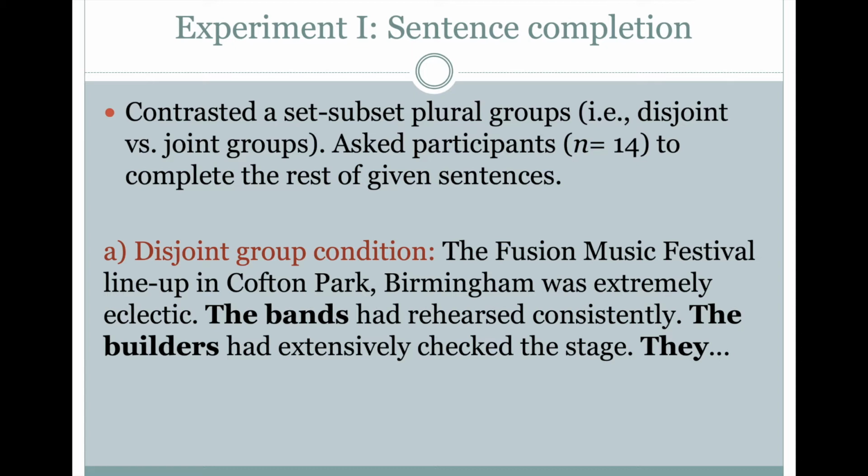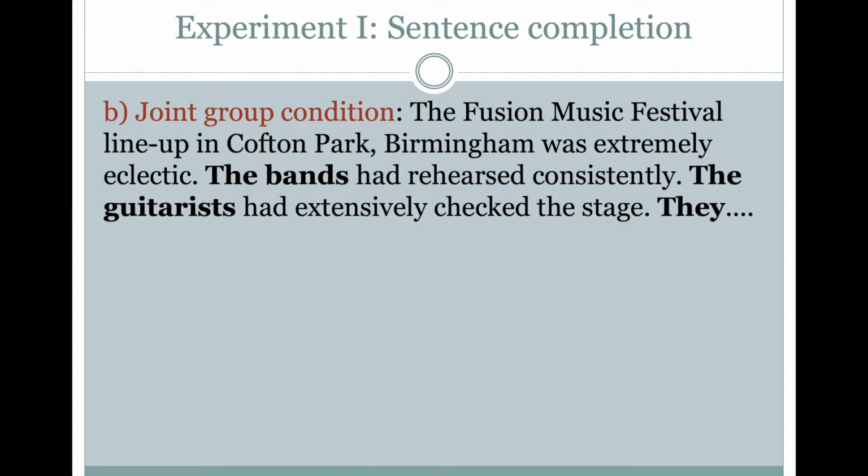In the sentence completion experiment, we contrasted set-subset plural groups and asked participants to complete the rest of given sentences. For instance, in the disjoint group condition, we had the bands and the builders. For instance, the bands had rehearsed consistently, the builders had extensively checked the stage. The builders aren't a subset of the bands. On the other hand, in the joint group condition, the bands had rehearsed consistently, the guitarists had extensively checked the stage. Here, the guitarists can be a subset of the bands.